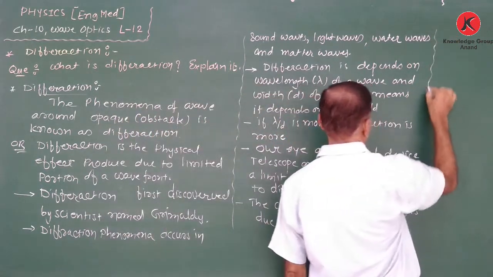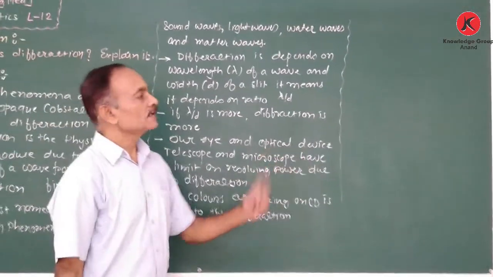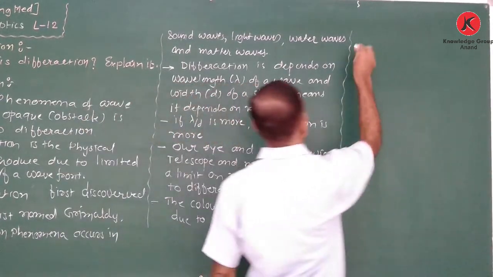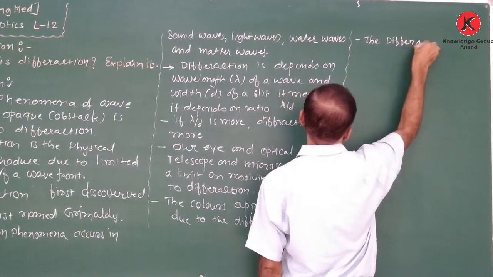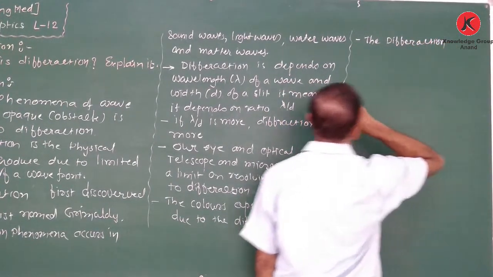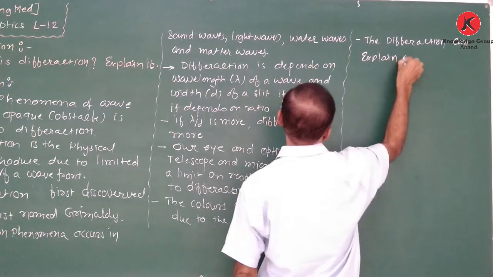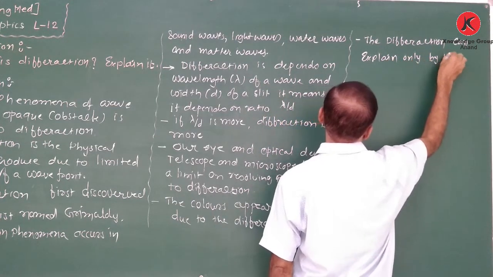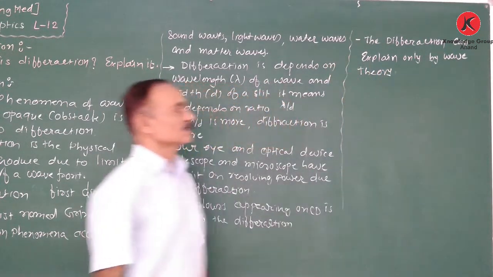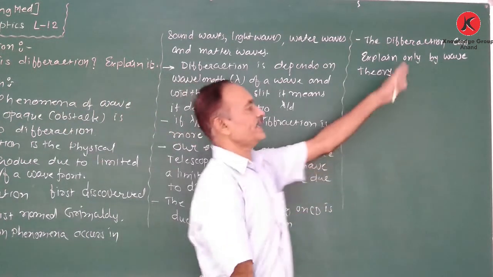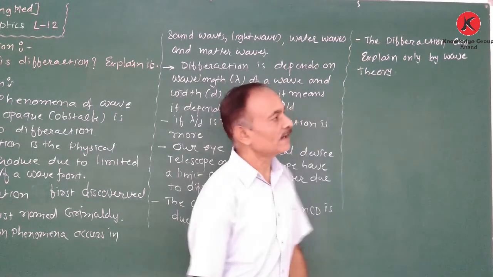And the diffraction phenomenon can be explained only by the wave concept, only by wave theory. It means that by considering a ray, with the particle nature of light, we cannot explain the diffraction phenomenon.